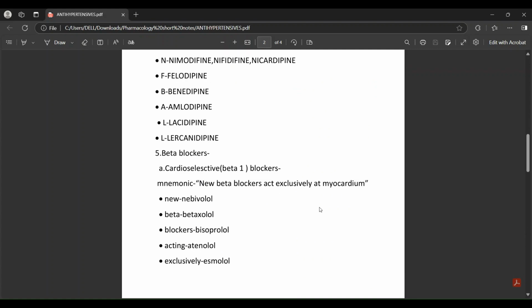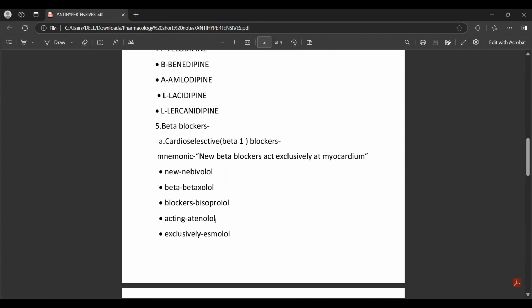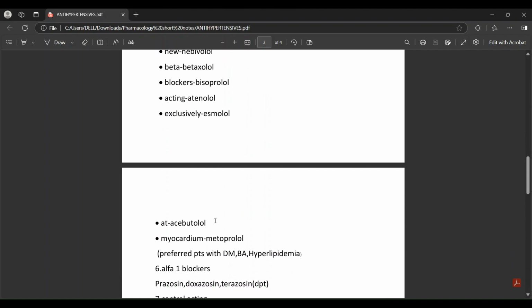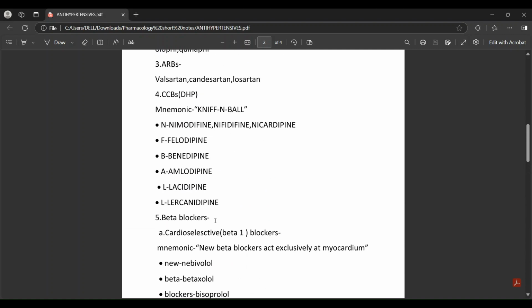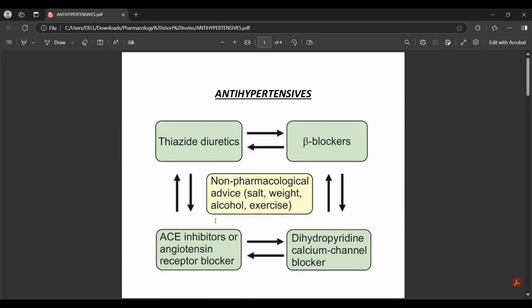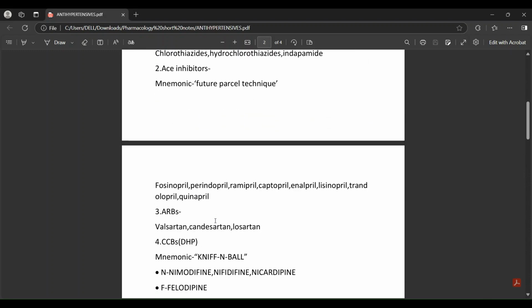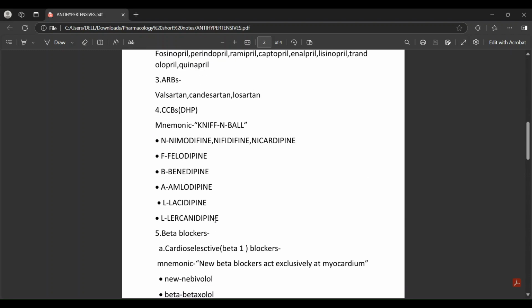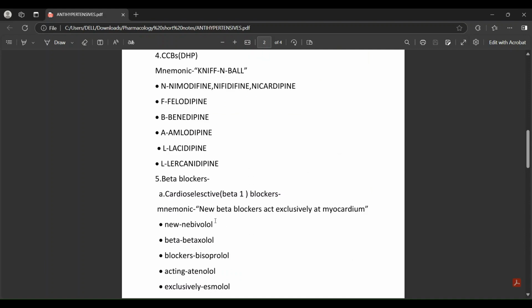These four classes of drugs: thiazide diuretics, ACE inhibitors, angiotensin receptor blockers, calcium channel blockers, and also beta blockers, the cardioselective beta blockers. The mnemonic is: new beta blockers act exclusively at myocardium. New means nebivolol, betaxolol, bisoprolol, atenolol, esmolol, acebutolol, and metoprolol. These drugs are preferred with diabetes mellitus, bronchial asthma, and hyperlipidemia. So these four classes, thiazide diuretics, beta blockers, DHP CCBs, and ACE inhibitors or ARBs, are the main classified drugs as antihypertensive medication.